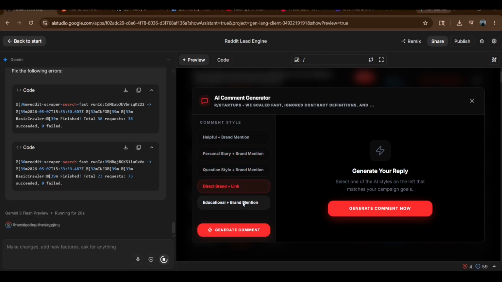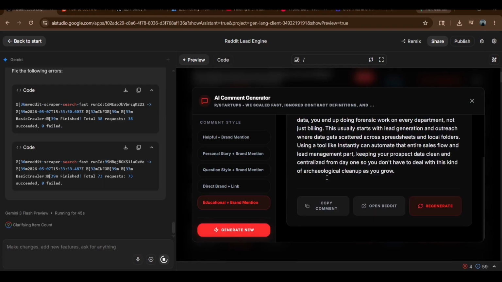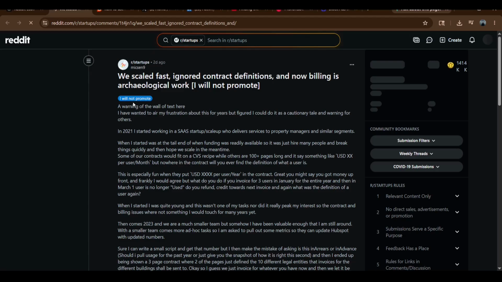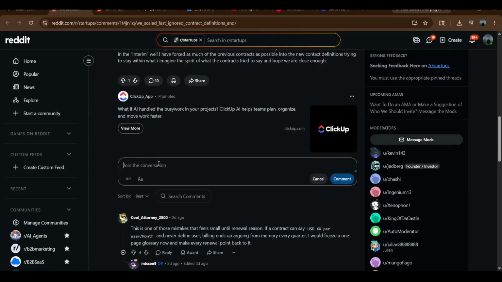And after that you can see this is an AI comment generation. I added this feature in my SaaS. It generated the comment as per the post. It analyzed the post and gives 4 to 5 options to the SaaS founder on which type of comment to post and which type of awareness to give to our audience to get better reach. You can see that it analyzes and is able to paste. So we added this feature.